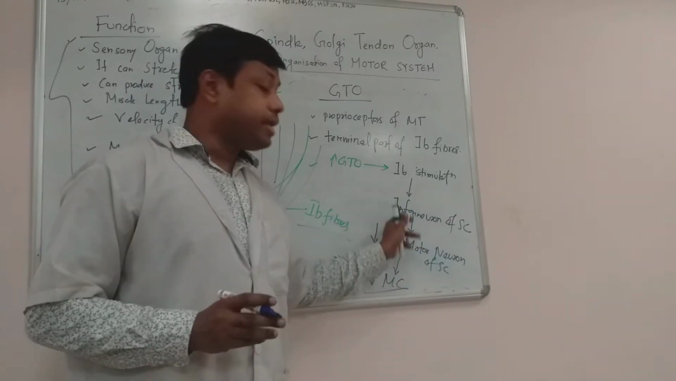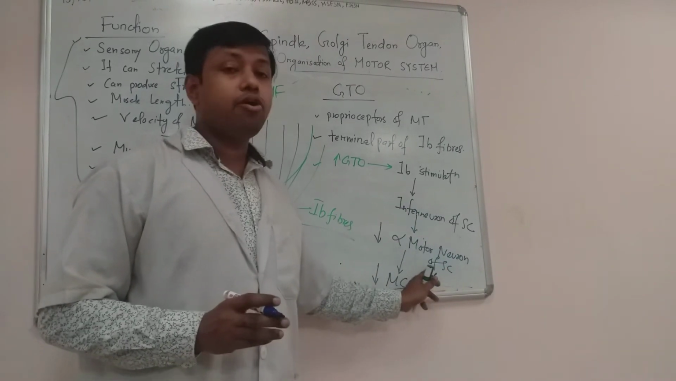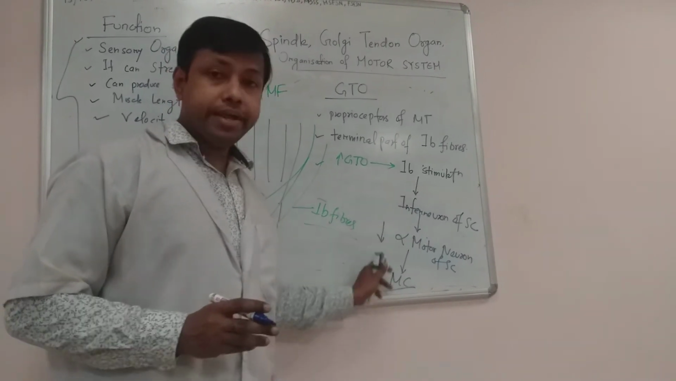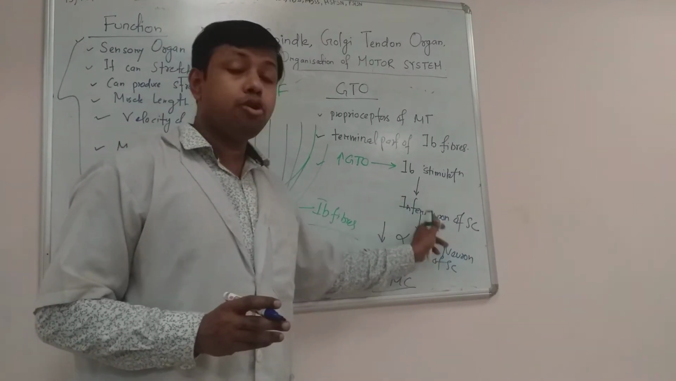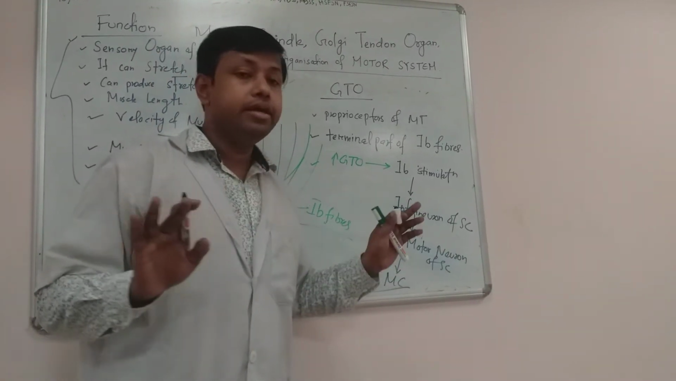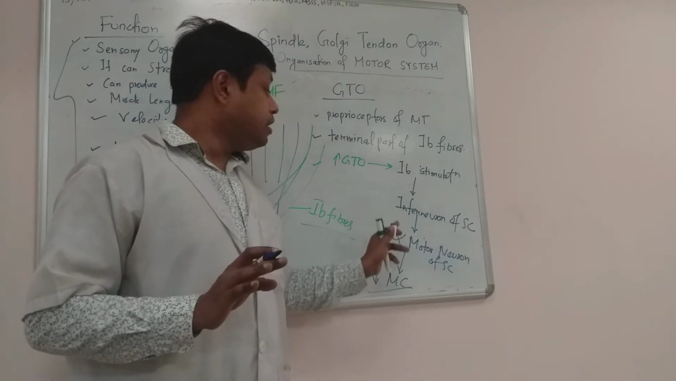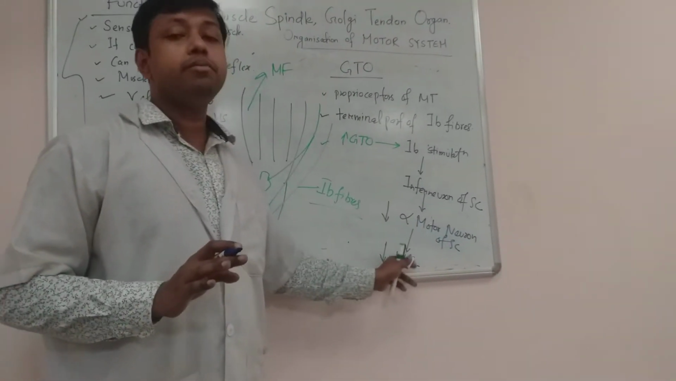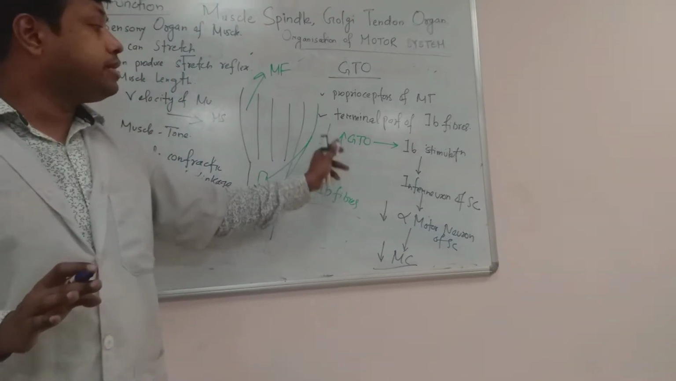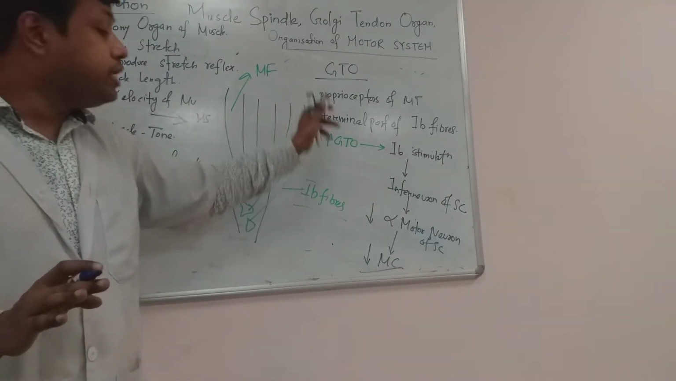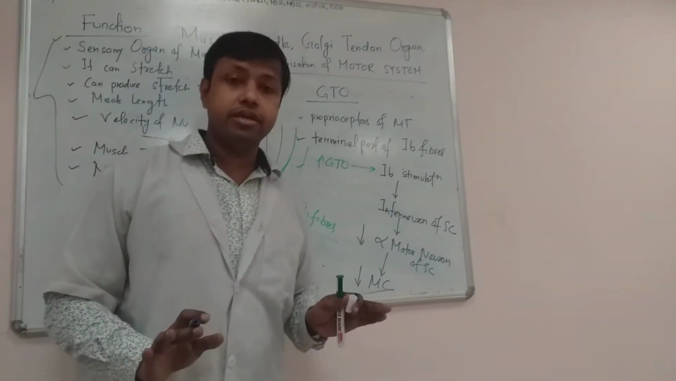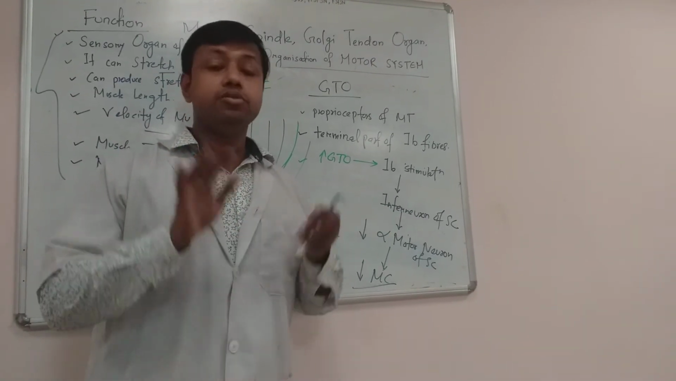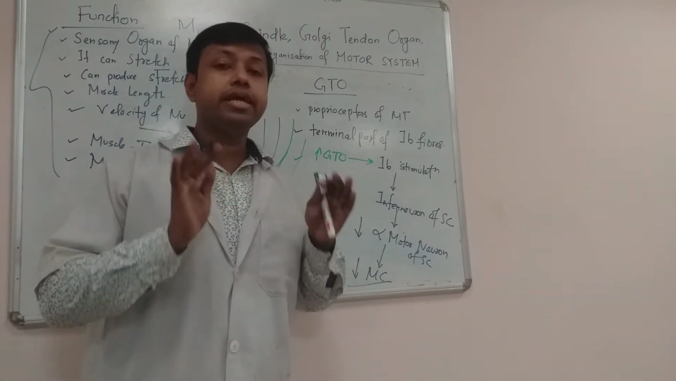Spinal cord is connected to the alpha motor neuron of the spinal cord, and our alpha motor neuron will be suppressed because the inhibitory interneurons of the spinal cord are mostly inhibitory. So once interneurons are stimulated, alpha motor neuron will be suppressed, and because of alpha motor neuron suppression, muscle contraction will be suppressed. So ultimately, Golgi tendon organ stimulation leads to suppression of the muscle contraction. That is the most important function of Golgi tendon organ.